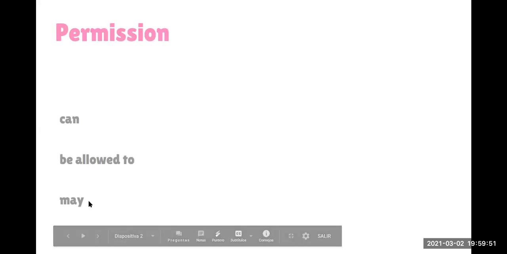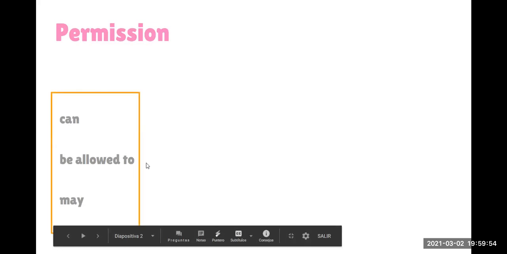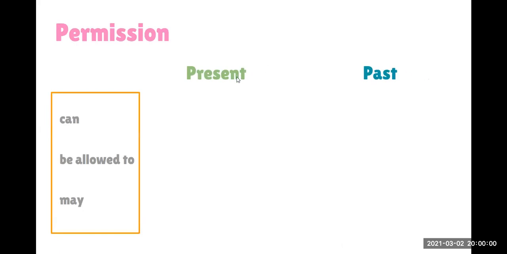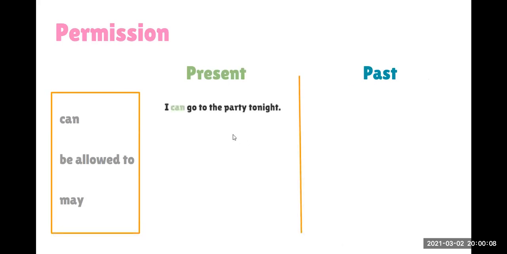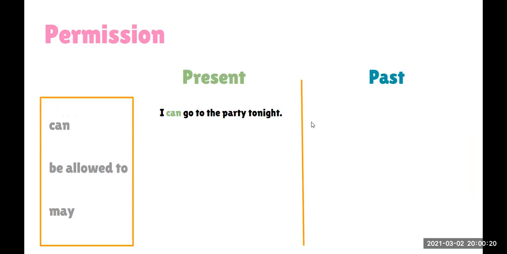So I was saying that we have some modal verbs for permission, right? And we said that we have can, be allowed to, and may when we are talking about permissions. Okay, so we have the present and we have the past. We are going to compare how we say this in the present and how we can say this in the past. The first sentence is: I can go to the party tonight. So I have the permission to go to the party tonight. And in the past, how can we say this sentence?